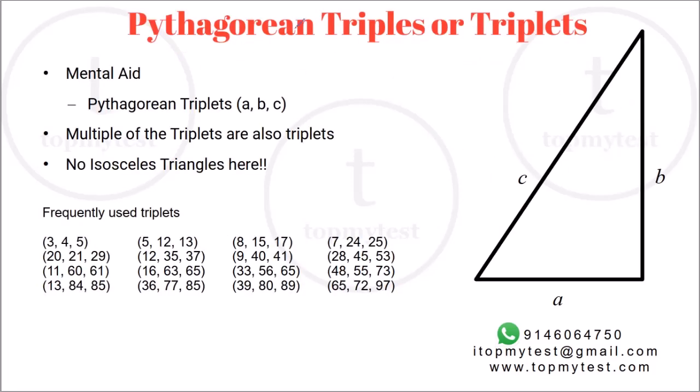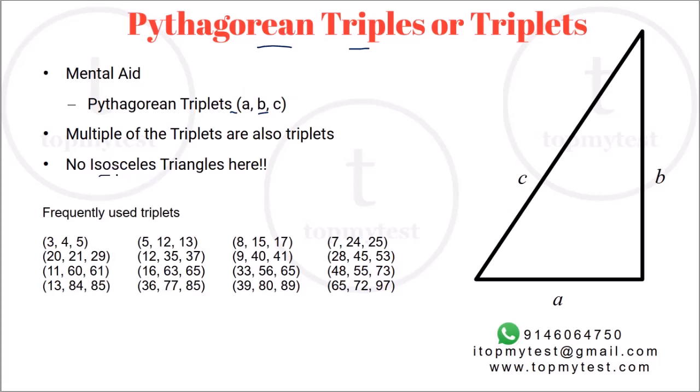And obviously, a general thing which you should always know is Pythagorean triples or triplets, right? So this is your mental aid, A, B, and C. I've written down the most frequent Pythagorean triplets, right? I took it from Wikipedia. You can probably go and search over there. Key point to know is that A, B, and C are all natural numbers.